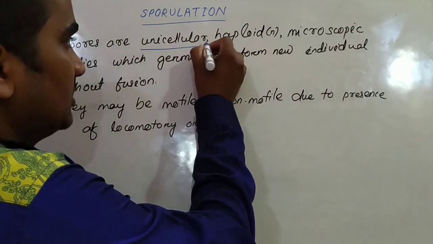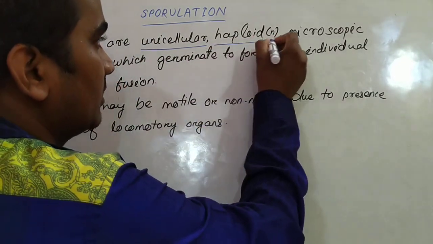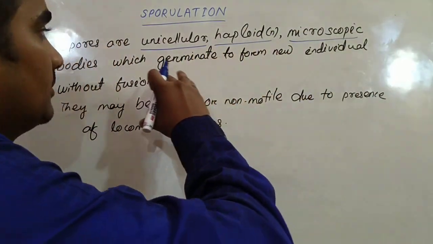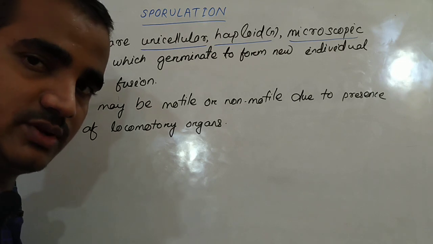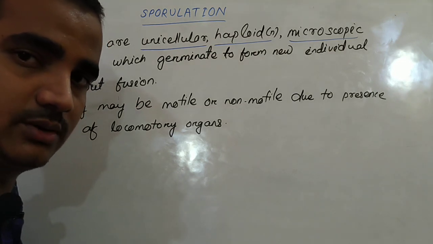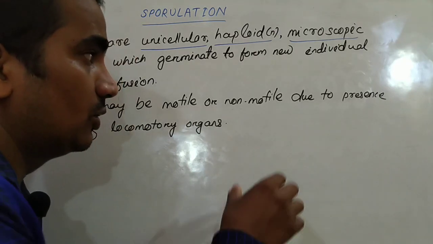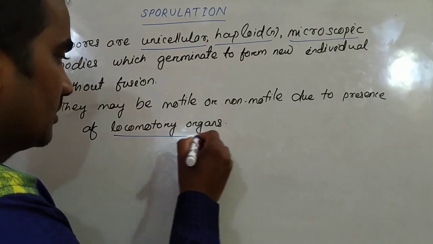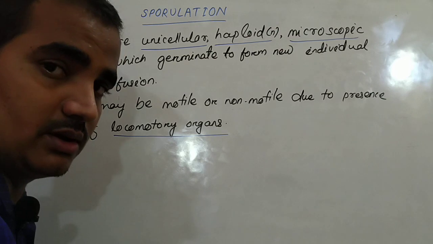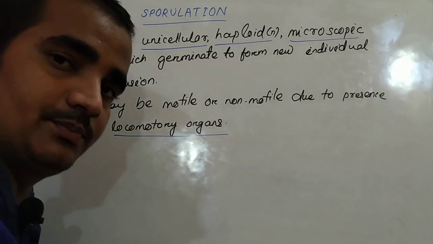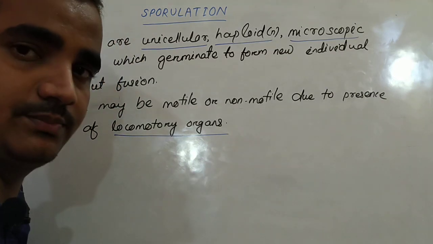Spores are unicellular, haploid containing n number of chromosomes, microscopic, and these bodies germinate to form a new individual without fusion. If the locomotory organ flagella, pili, or fimbriae is present, then the spores are motile, otherwise they are non-motile.